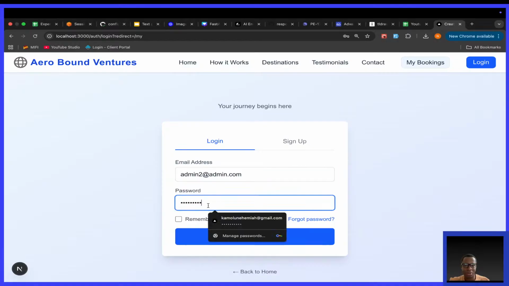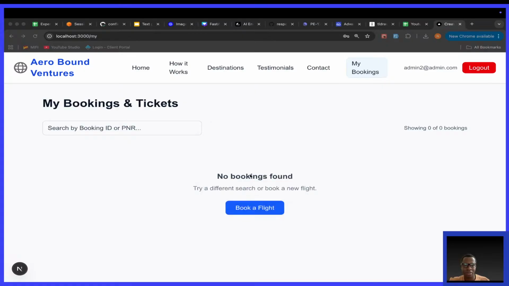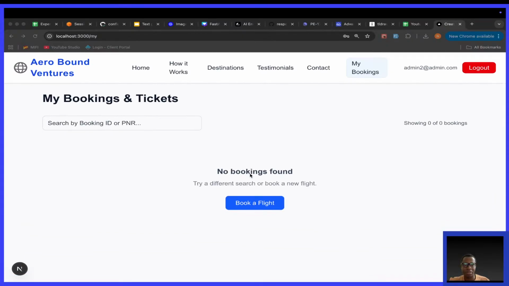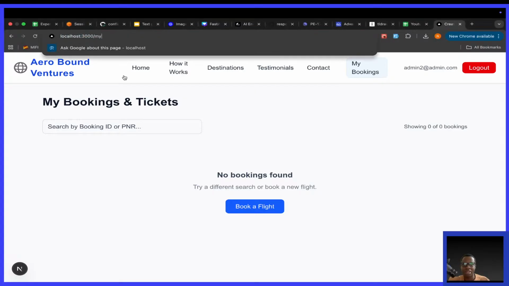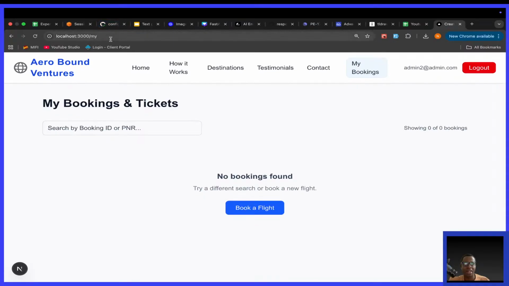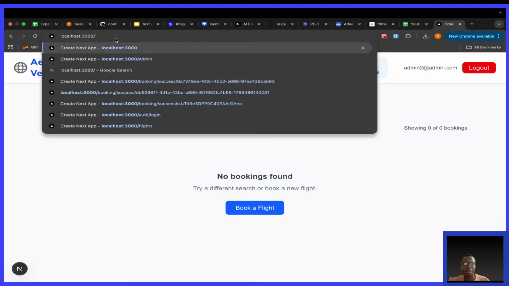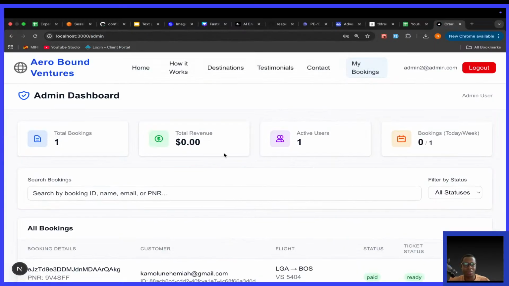Come on, paste the password. Okay, so you see, we've been brought to this page. The admin's personal booking, but of course, an admin doesn't have their own bookings. So what I'll do is navigate. In fact, for the admin, when they log in, I think we shall also fix it so that they are navigated to their dashboard. I'll say /admin manually for now, no problem. So this is the admin.